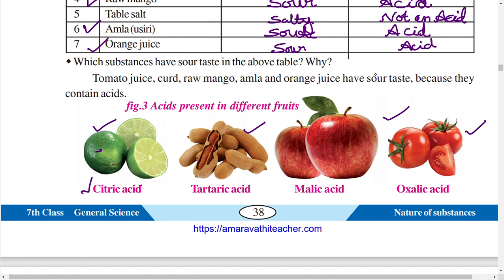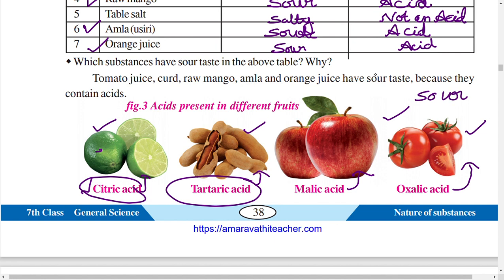Tartaric acid is present in tamarind. Malic acid is present in apples. Oxalic acid is present in tomatoes. So all these foods have a sour taste because these fruits contain different acids. Due to the presence of different acids, they have different sour tastes.